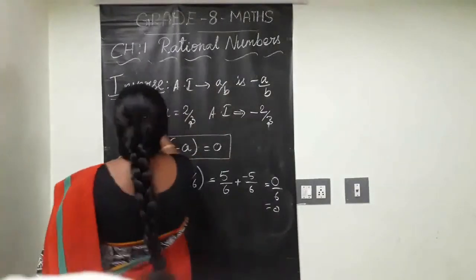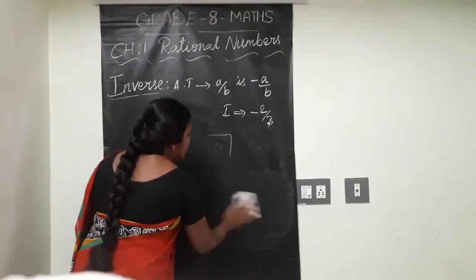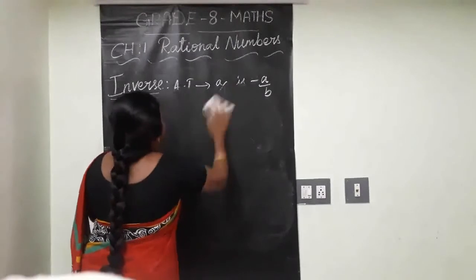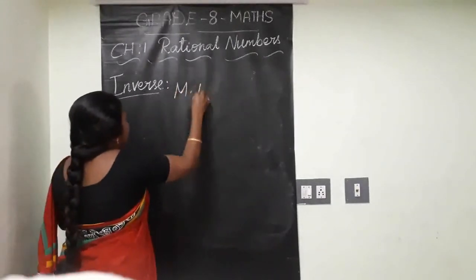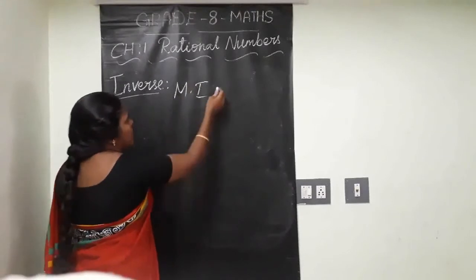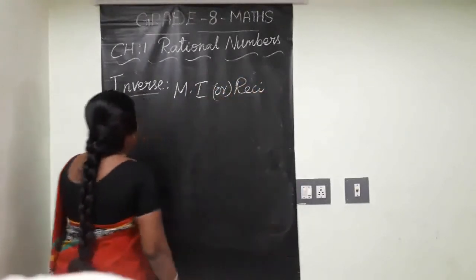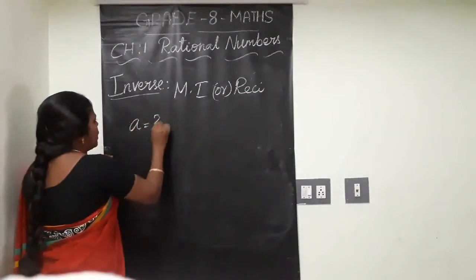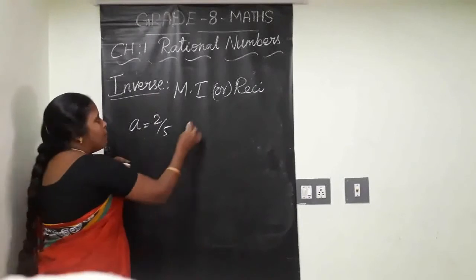See, next case, multiplicative inverse. What is that? Multiplicative inverse. That other name is reciprocal. Okay. See, for example, A equal to 2 by 5. What is this reciprocal?